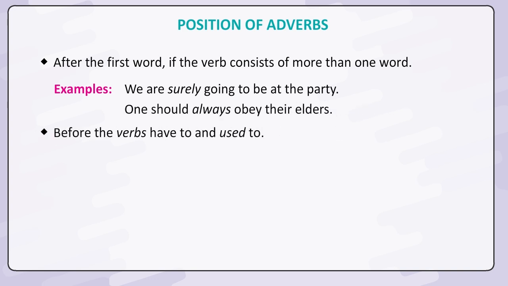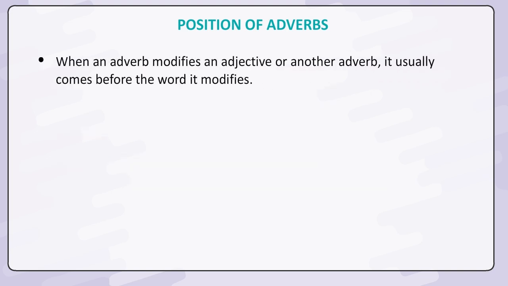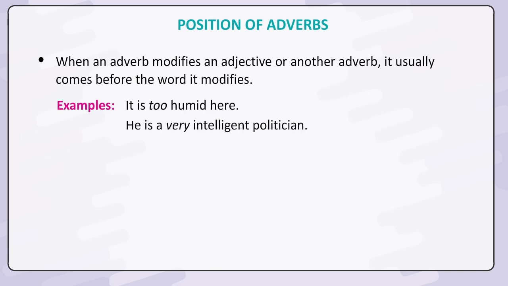Before the verbs have to and used to. Examples: I seldom used to visit their house. I often have to share my stuff with my siblings. When an adverb modifies an adjective or another adverb, it usually comes before the word it modifies. Examples: it is too humid here. He is a very intelligent politician.